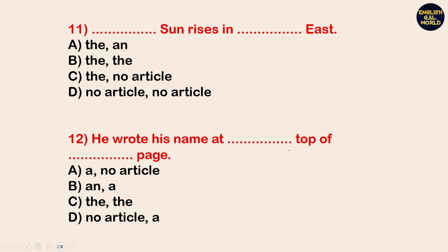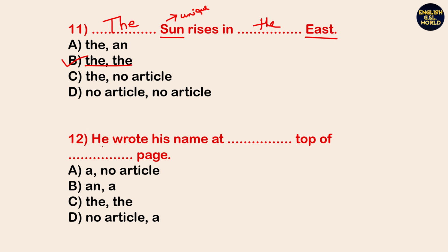Next, dash sun rises in dash east. So look, sun is a unique one. Okay, sun is unique, it exists only once. So in this case we have to use article the. So the sun rises in dash east. East suggests direction. East, west, north, south always take article the. Okay, so option B is the right answer.